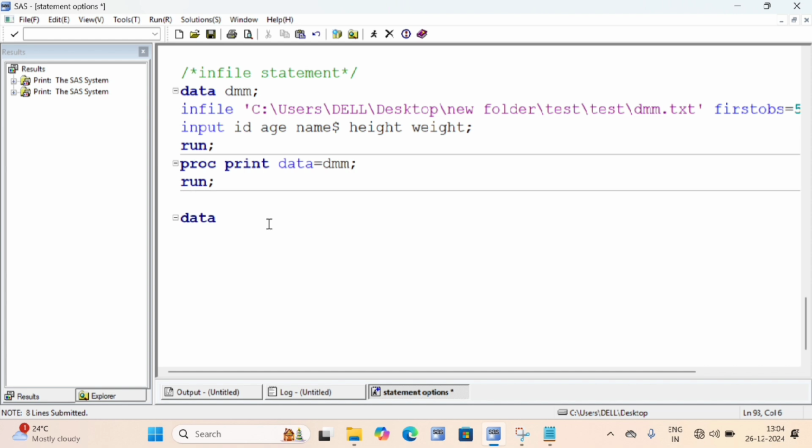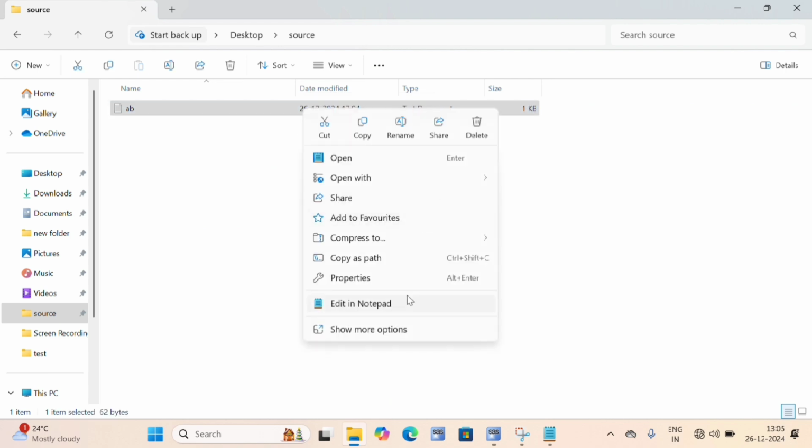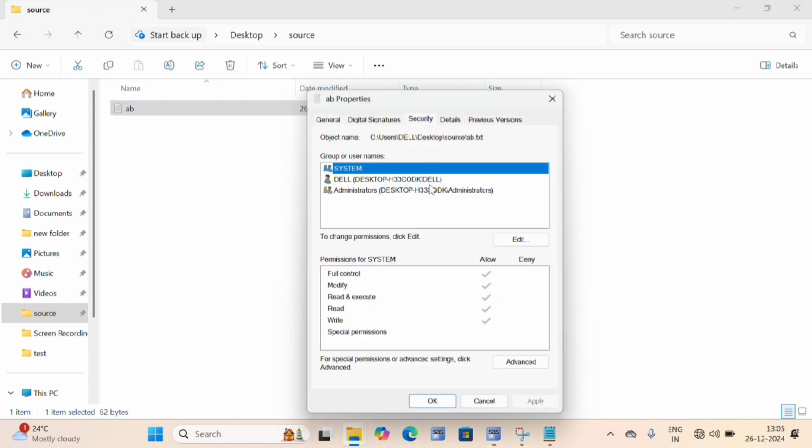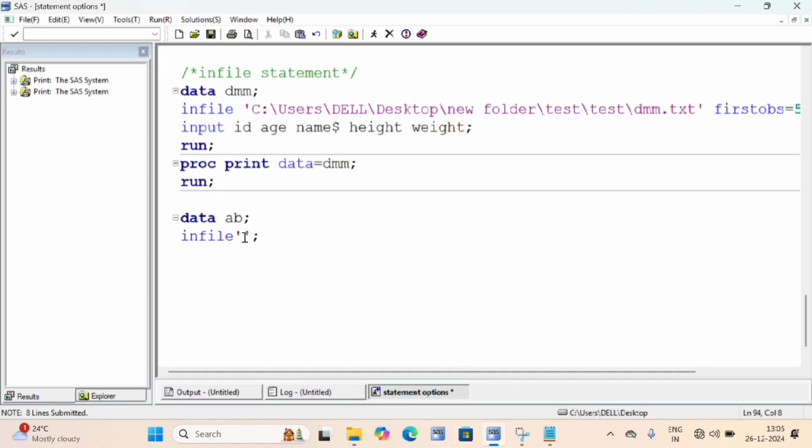So I should write the dataset name that I have given in the text file, that only we will write here. So next is infile, and single quotations. Now to copy the path, what will we do? Yes, right click this, go to the properties, go to the security and copy the object name. Clear? This is the object name. I'm copying, Control C, then cancel this. I'm pasting here. So my data set name is AB because my text file name is AB.